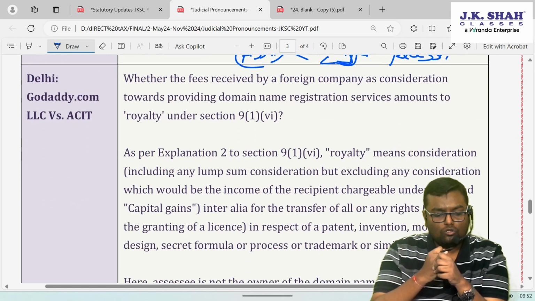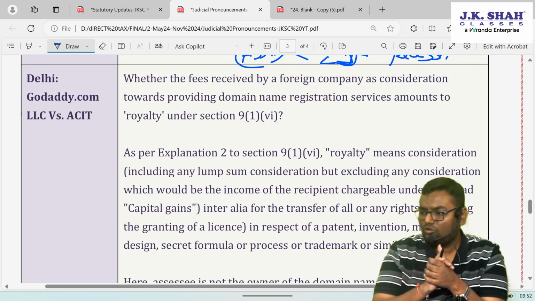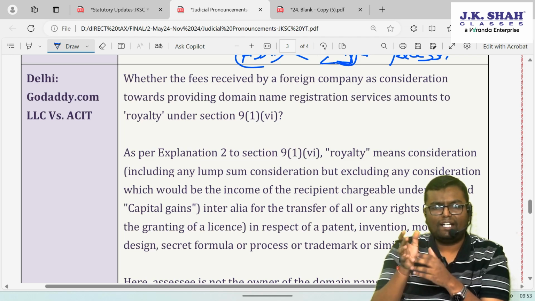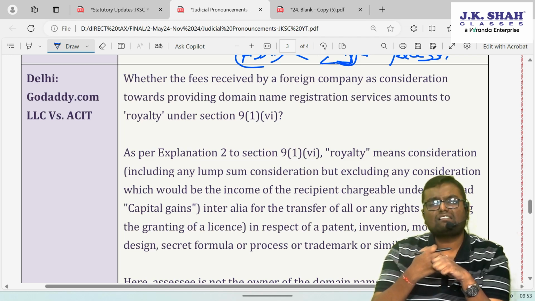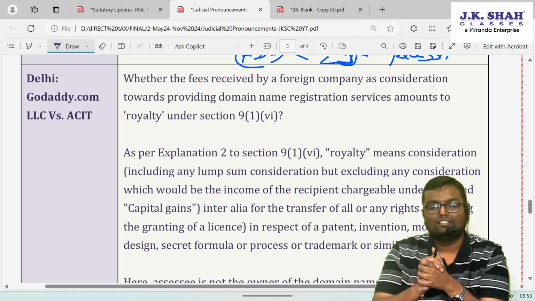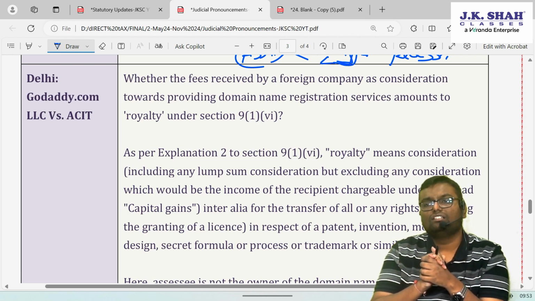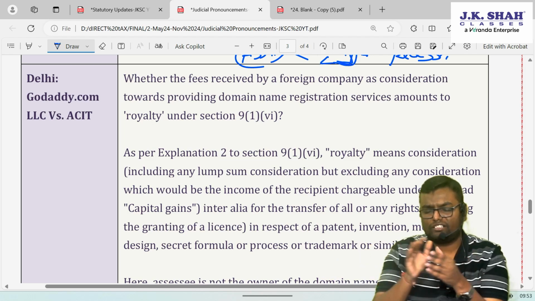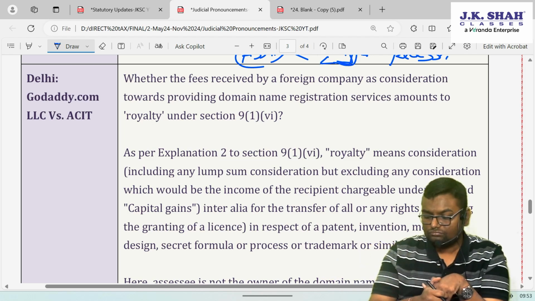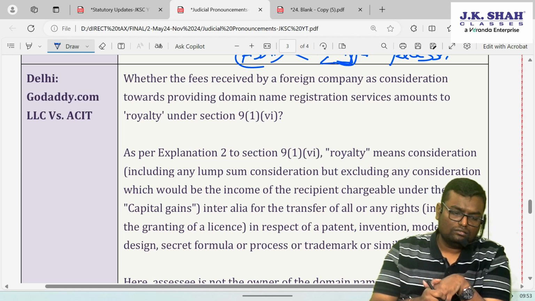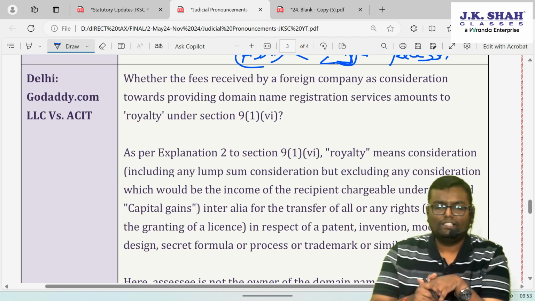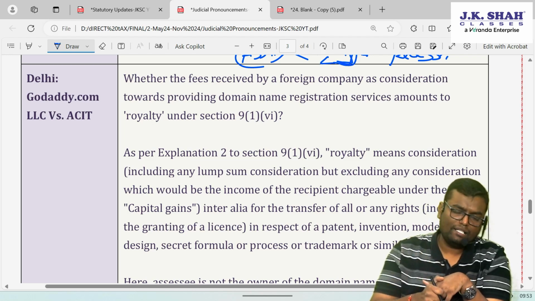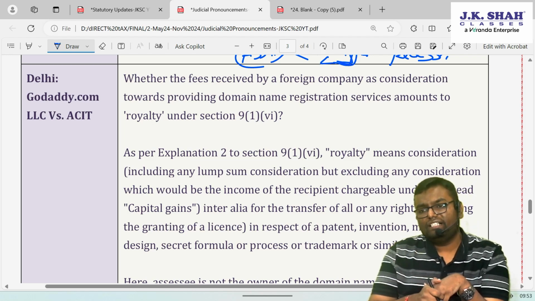Then Delhi High Court, GoDaddy.com LLC versus ACIT. What does GoDaddy.com do? Let's say it is a foreign company. For those who want to register a trademark or patent, it carries out the registration process. It takes a fee for registration and gets that patent and so on registered with the ministry, the registrar. So what the AO said is that whenever you are paying something to GoDaddy.com, it is a kind of royalty because it is allowing you the right of trademark, patent, etc. And that's why you need to deduct TDS as per royalty.